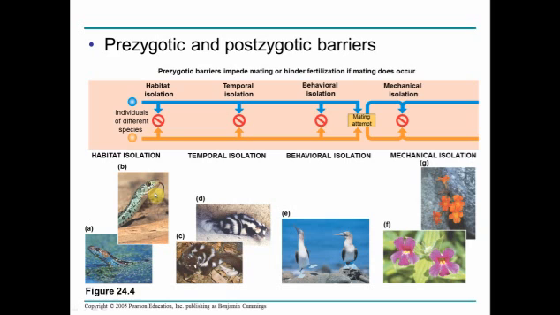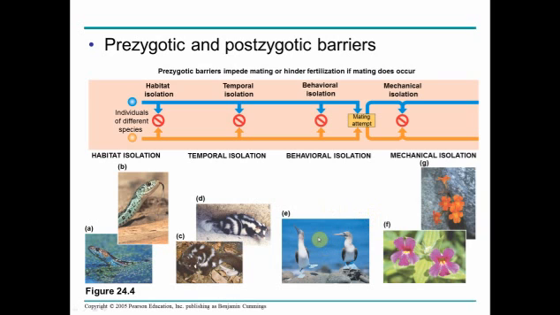For example, habitat isolation. These two snakes live in entirely different environments, so they simply can't mate. They never meet. Temporal isolation, you may have an animal who is nocturnal versus an animal, slightly different species that is diurnal, and thus they don't meet. Or maybe one is hibernating when one is active.